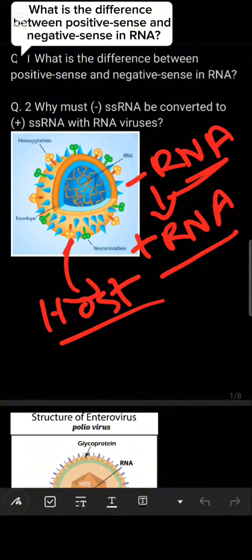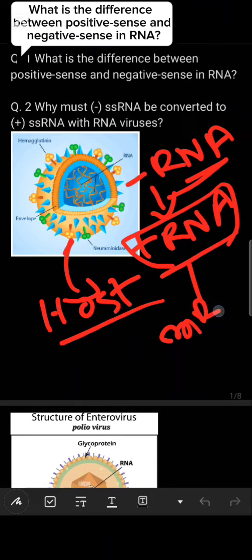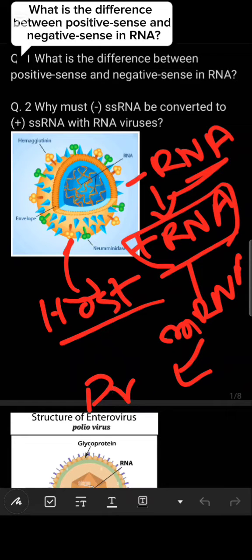Why is it converted? Negative sense RNA is converted into positive sense RNA because this positive sense RNA acts like the messenger RNA. And do you know what is the role of the messenger RNA? Messenger RNA forms the proteins. We all know that, it undergoes the translation mechanism.